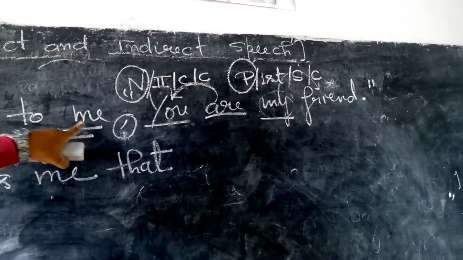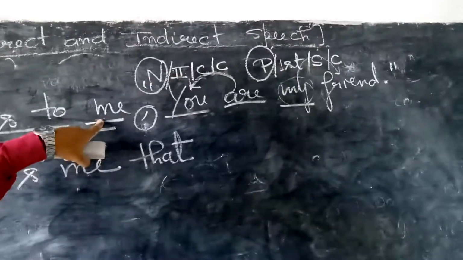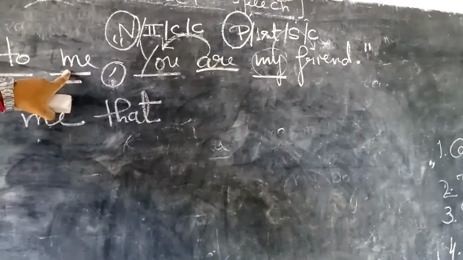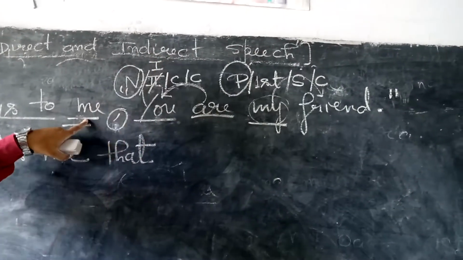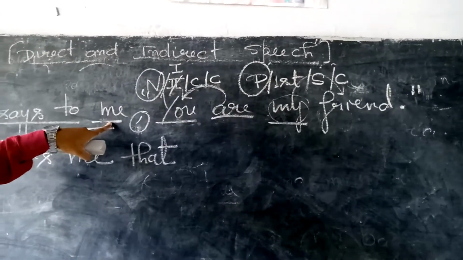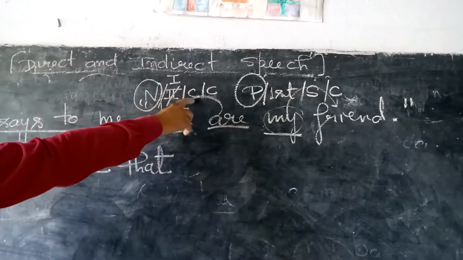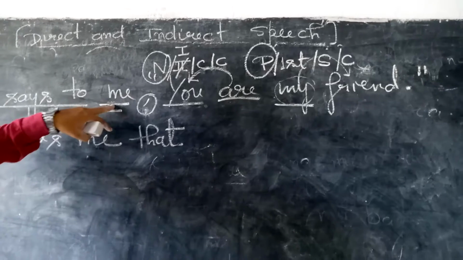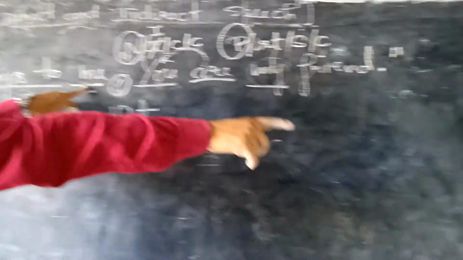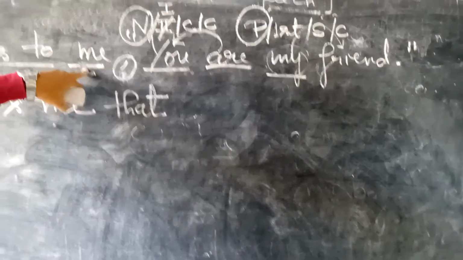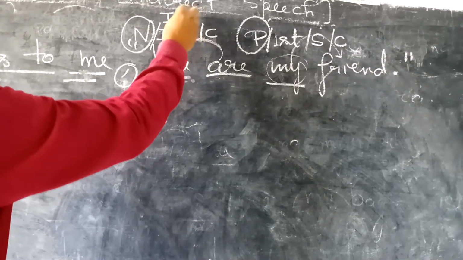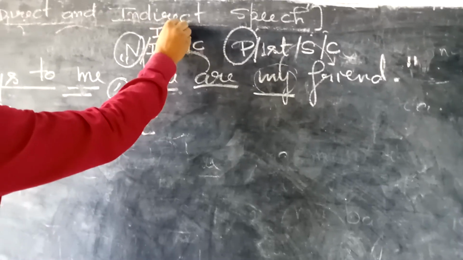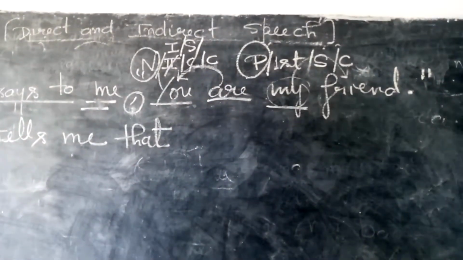So tell me, students, first of all, me is of nominative. Me is of first person, second person, or third person? Is of first person pronoun. So cut it and write first person pronoun. Okay, students. Second thing is, once again ask the question to me. And now tell me, this is singular, plural, or common. Put your finger here. Me is singular, plural, or common? So cut it. Me is singular, because me indicates only one person.